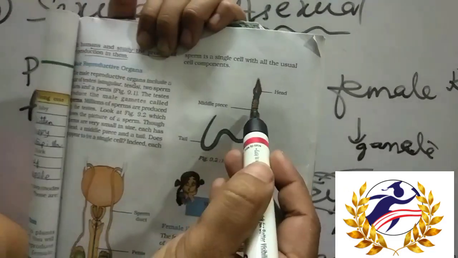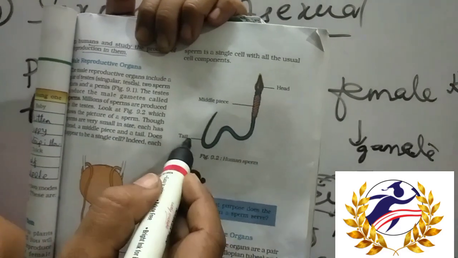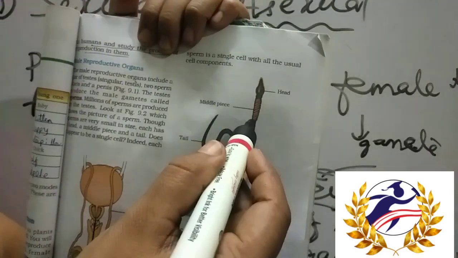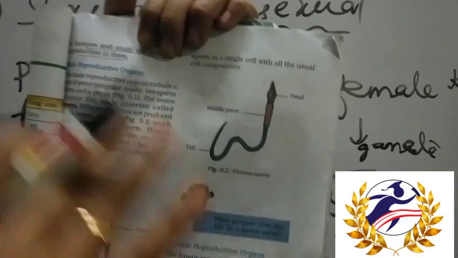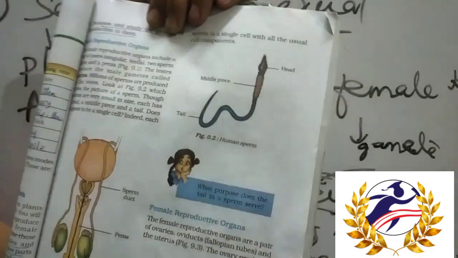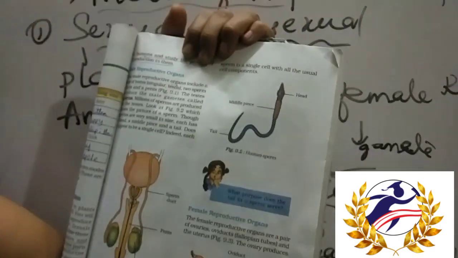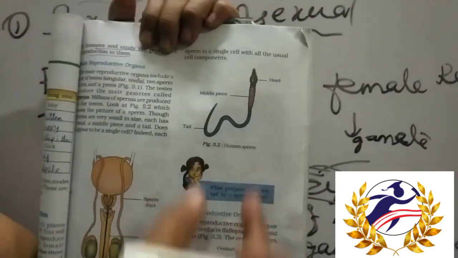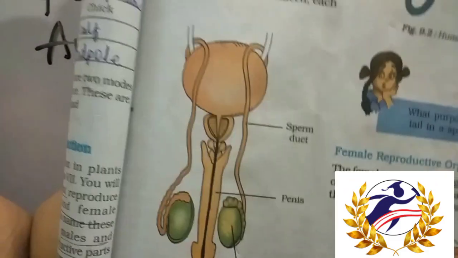The tail helps in the movement of the sperm across the sperm duct. So this is the structure of human sperm, and this is the male reproductive part.